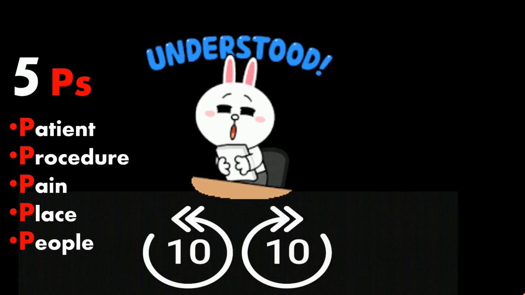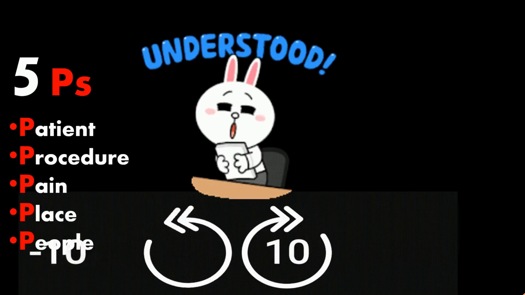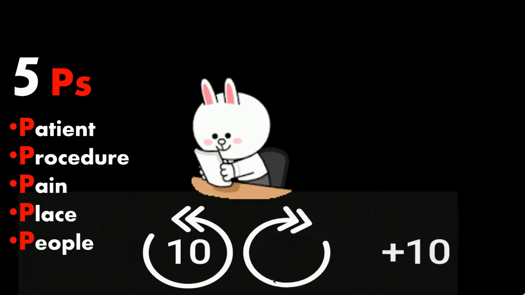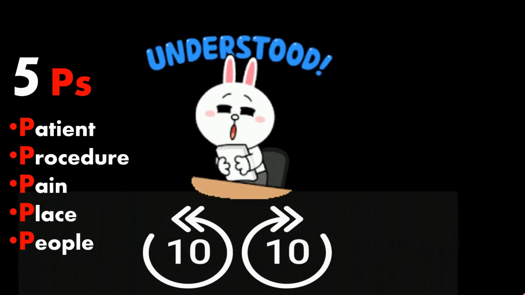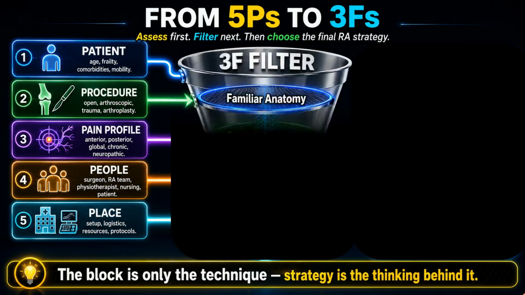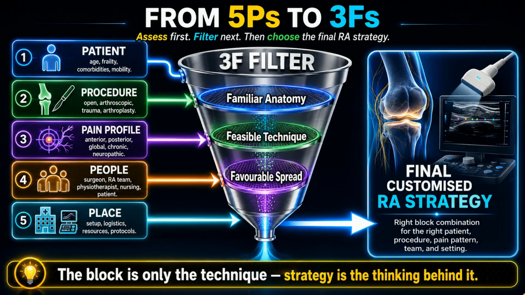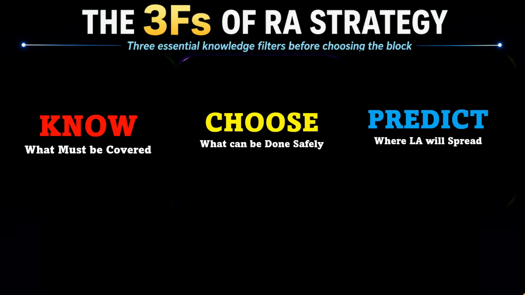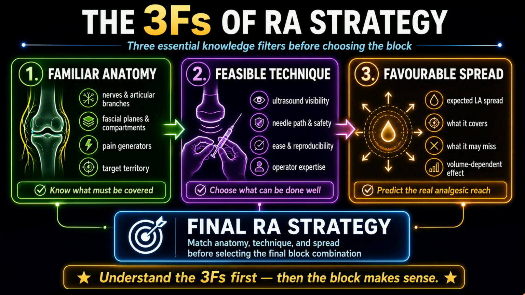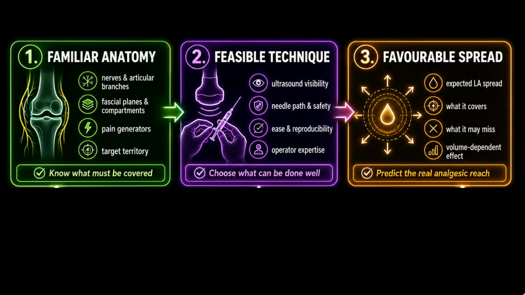So far, we have completed the 5 P's. This tells us what the patient needs, what the surgery will create, and what our system can safely support. But before selecting the block, this plan must pass through the 3 F filter: familiar anatomy, feasible technique, and favorable spread. In simple words, know what must be covered, choose what can be done safely, and predict where the local anesthetic will actually go. Thus, the 5 P's define the need and the 3 F's decide whether our block can truly deliver.